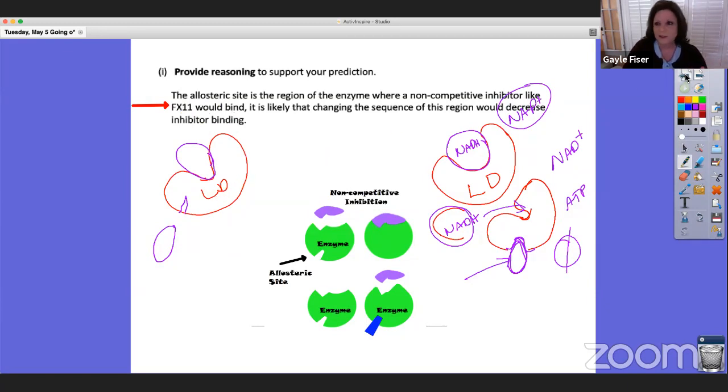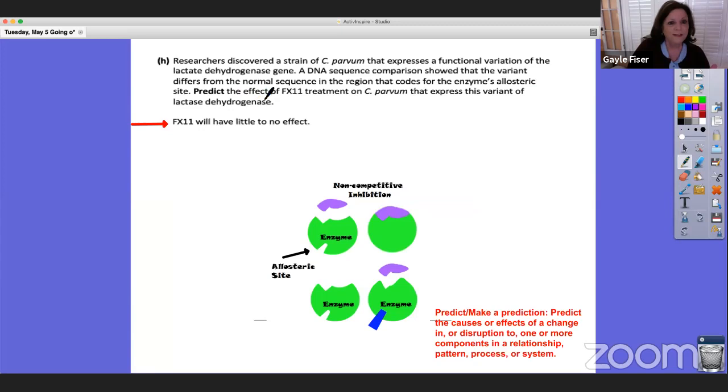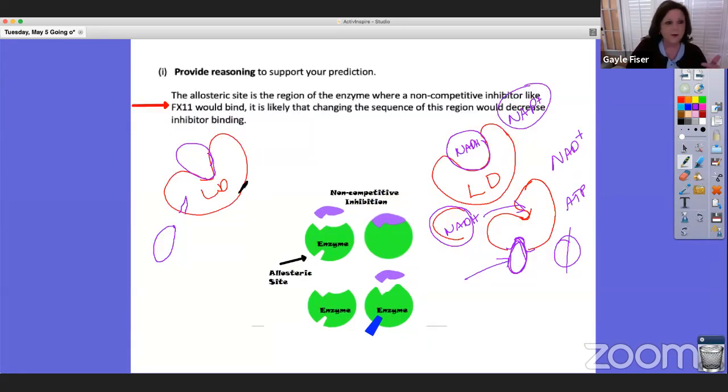Let me go back for a second. The question was: predict the effect of the FX11 treatment on C. parvum that express this variant of lactate dehydrogenase. So what effect will FX11 have on NADH being broken down into NAD+? It will have none, right?